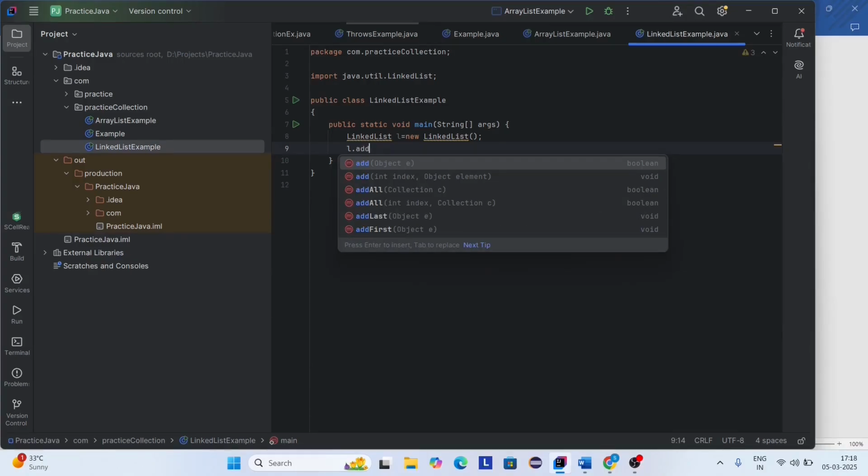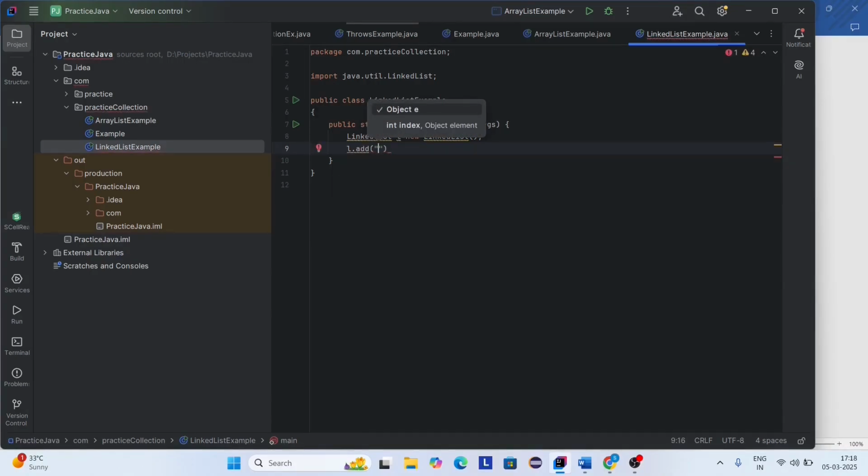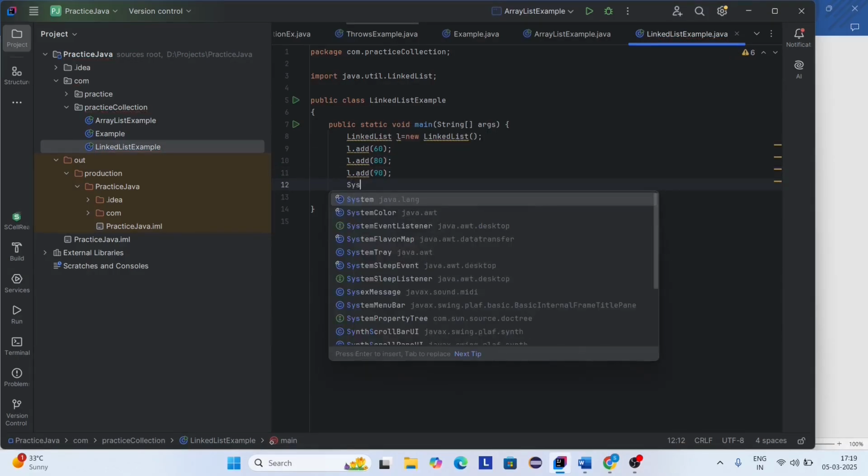L dot add. Here I'm going to add a string. L dot add. Here I'm going to add 80 to the list. Again, one more element: I'm going to add 90 to the list. So here I'm printing the entire list.